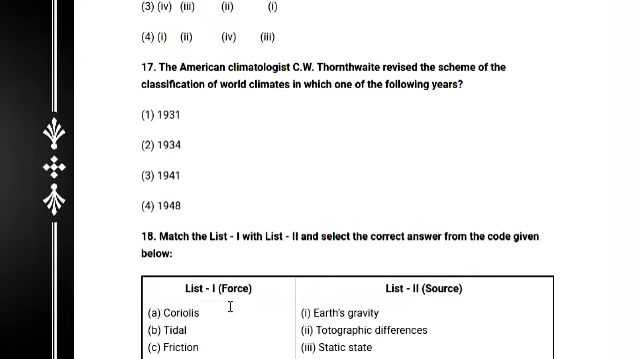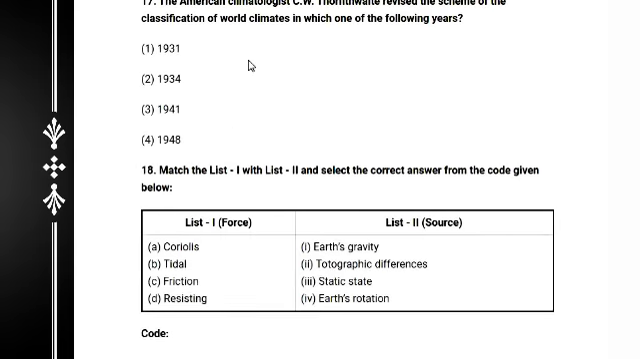And there is the next question. The American climatologist C.W. Thornthwaite revised the scheme of classification of world climate in which one of the following years? There is C.W. Thornthwaite. As in my video on climate classification, I will provide my video description link, climate classification by Thornthwaite.